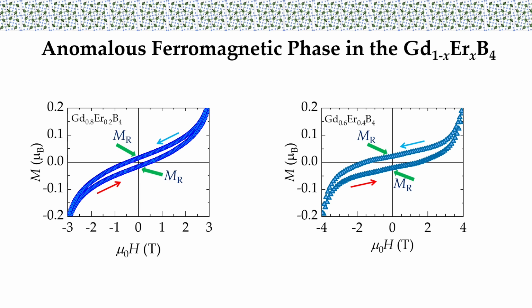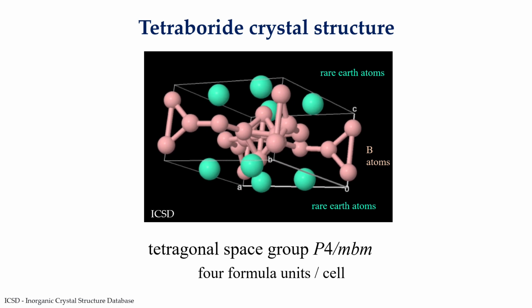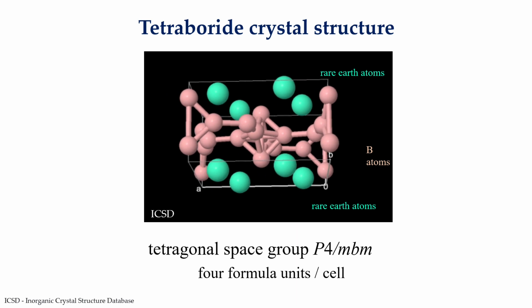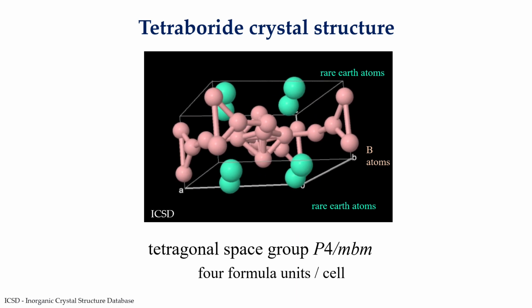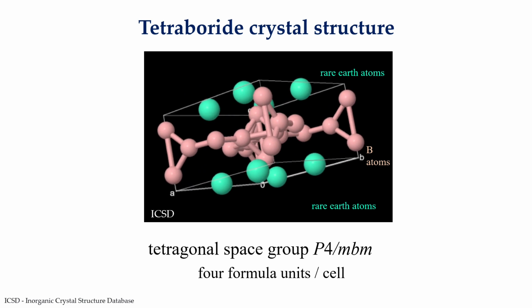To understand why this is not a conventional phase, let's examine some physical properties of these tetraborides. Rare earth tetraborides are intermetallic compounds that typically exhibit antiferromagnetic ordering, with the exception of one member of the family. These compounds possess a tetragonal crystal structure, giving rise to intriguing magnetic and electrical properties.